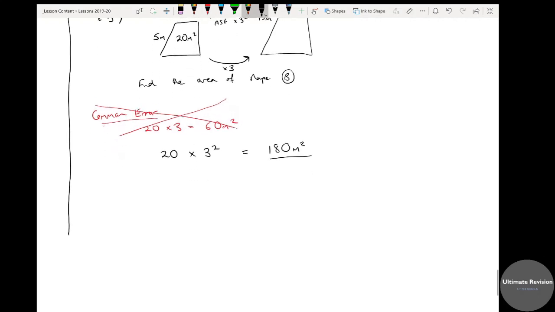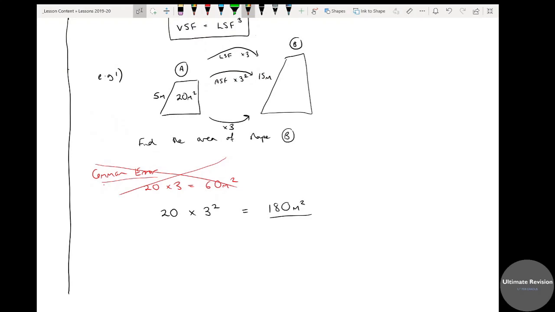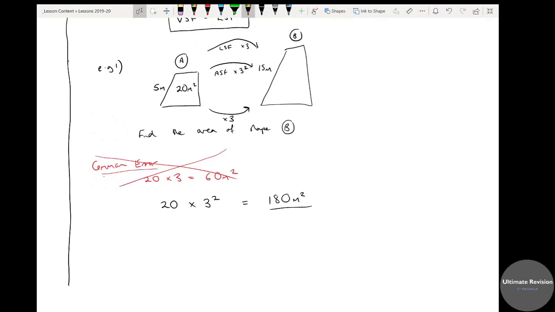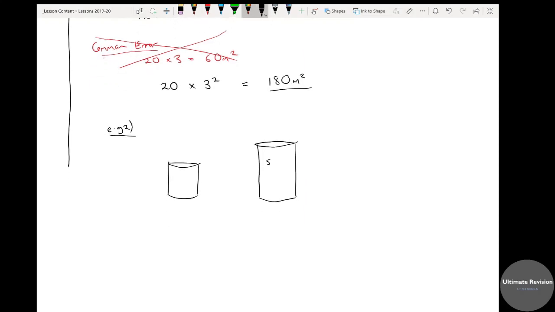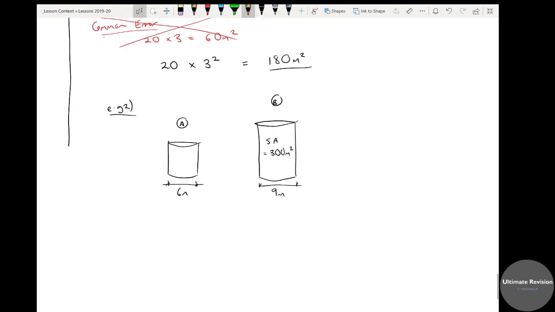The same would work if you were to go backwards. If you were to go backwards, you would times it by the length scale factor squared, and that might be a fraction. So example 2, let's look at a second example where I'm given areas. I've got a cylinder, and another cylinder. They're similar cylinders. They have to be similar for this to work. The surface area of this one is 300 meters squared, and the diameter is 9 meters, and I'm going to call that shape B, and I'm going to call that shape A again. And I know the diameter of this one is 6 meters.